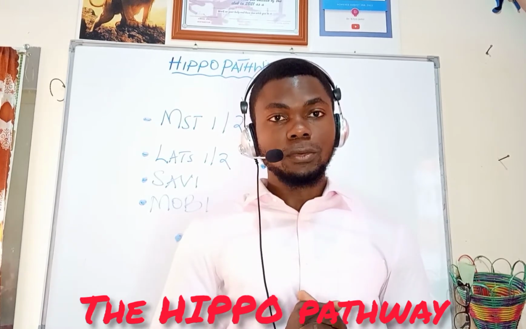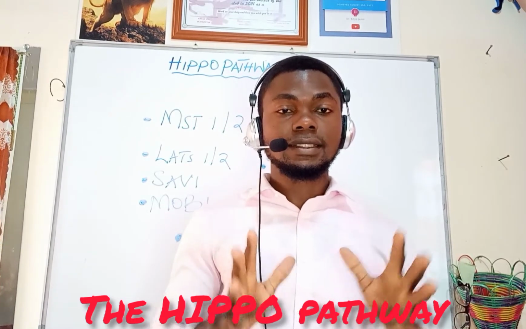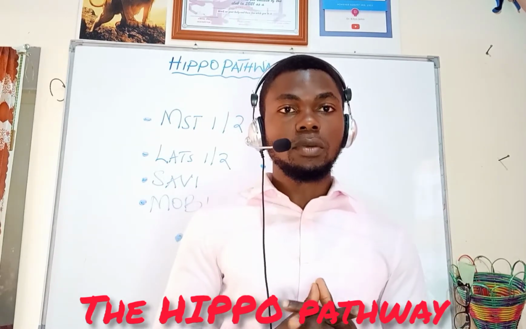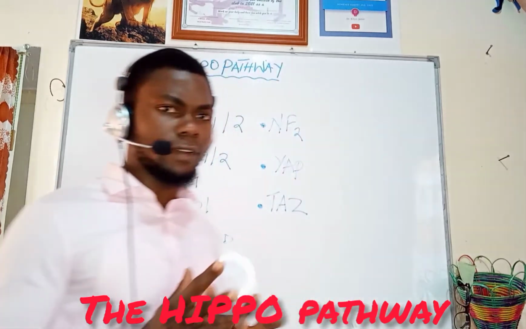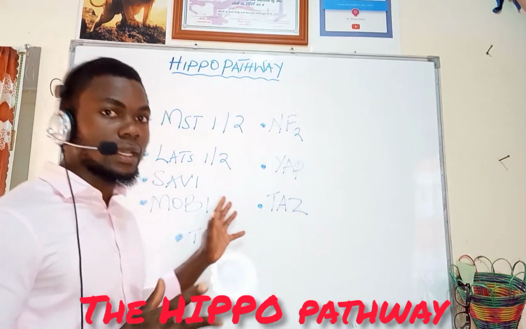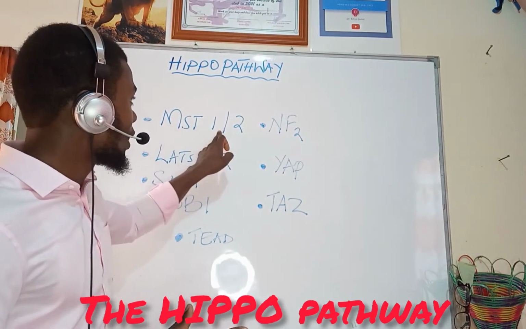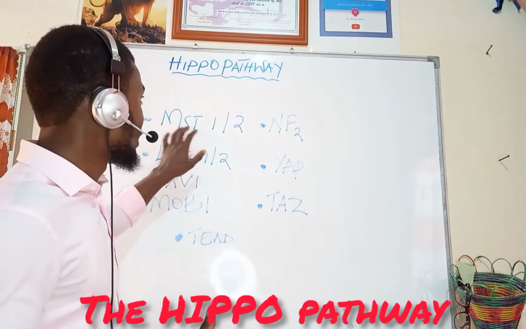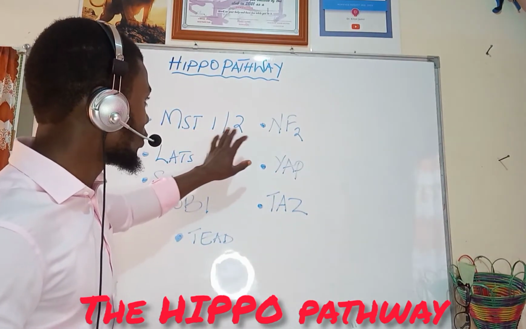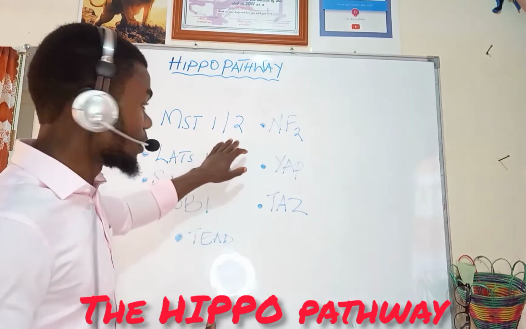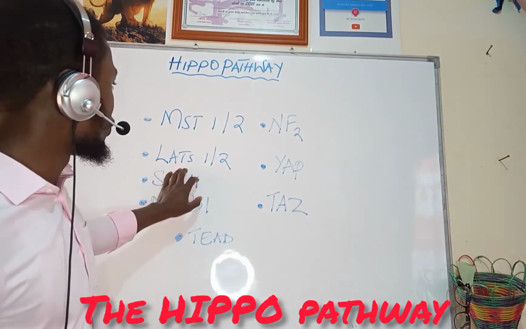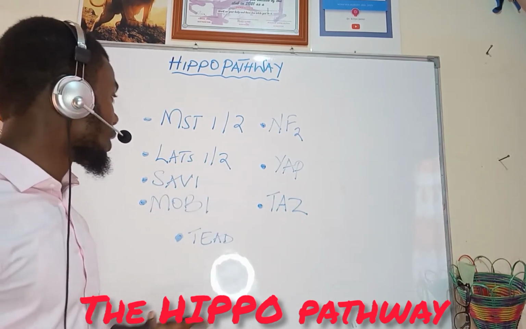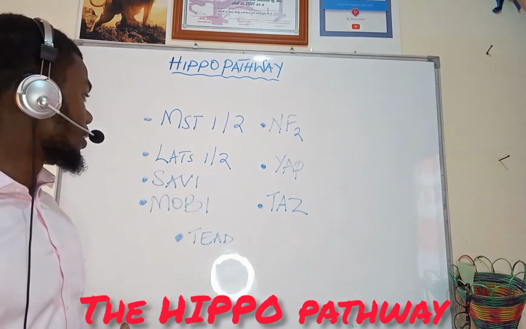So, this pathway has regulatory proteins and activators and transcriptional proteins. We are going to be finding these proteins, and MST1-2 is going to be standing for mammalian sterile 20-like protein 1 or 2, type 1, type 2. Then LATS is going to be standing for large tumor suppressor type 1 and type 2. Then SAV1 is going to be standing for Salvador.